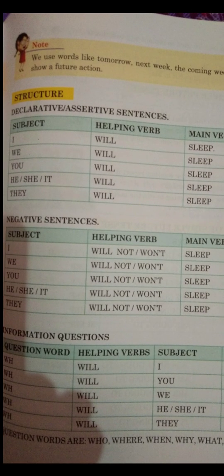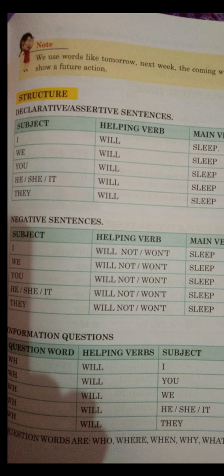When we have a declarative sentence, we write like this: I will sleep, we will sleep, you will sleep, he or she or it will sleep, they will sleep. When we have a negative sentence, we write I will not, or the contracted form of will not, won't. So, I will not sleep, we will not sleep, you will not sleep, he or she or it will not sleep, and they will not sleep.